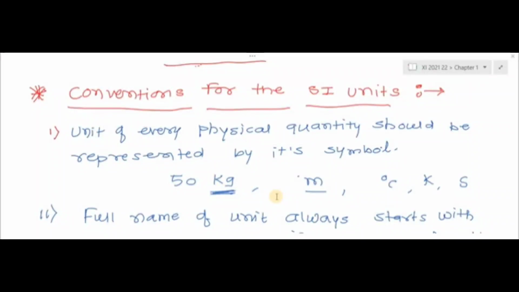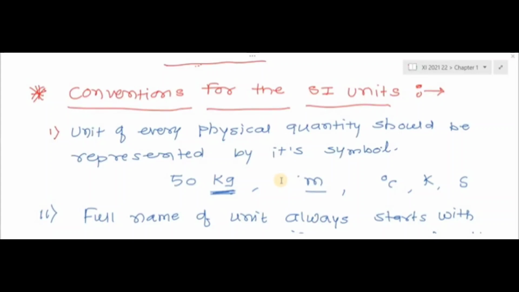See, yesterday we discussed some rules. We studied some rules for the SI unit. These rules we have to follow while writing the units of SI, any physical quantity. So, what is the first rule?